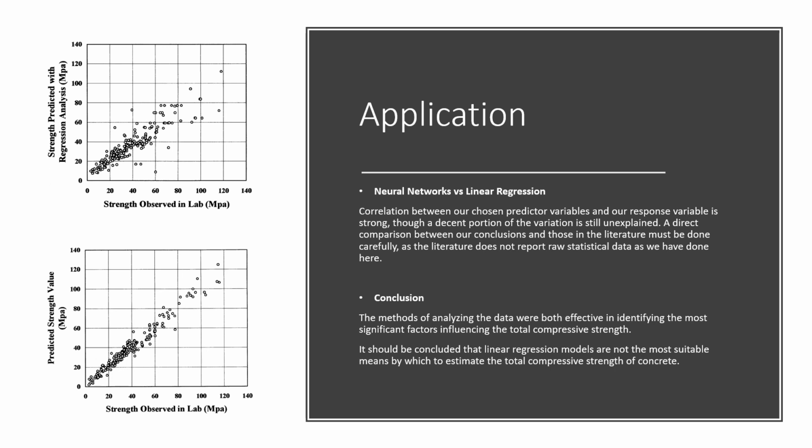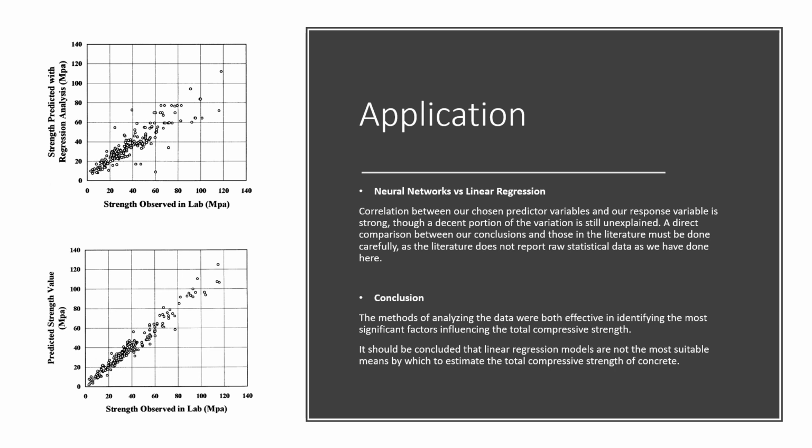The correlation between our chosen predictor variables and our response variable is strong, though a decent portion of the variation is still unexplained. A direct comparison between our conclusions and those in the literature must also be done carefully, as the literature does not report raw statistical data as we have done here. For example, different variables were chosen to be omitted during statistical analysis in the various references we looked at.